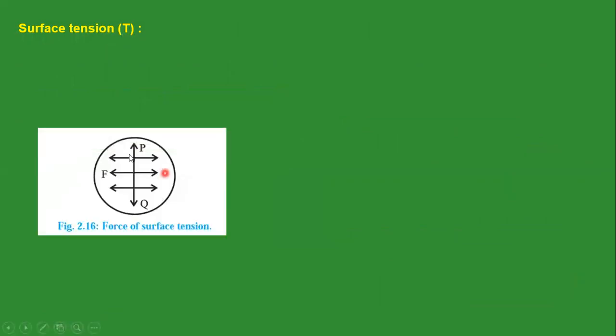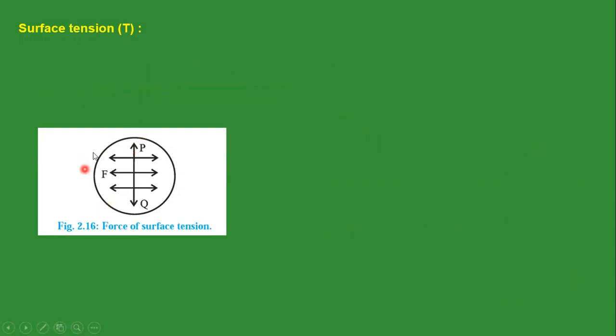Now, next, surface tension. In the previous article, we explained surface tension using molecular theory. Now, again, what does surface tension mean? For that, we consider this diagram.